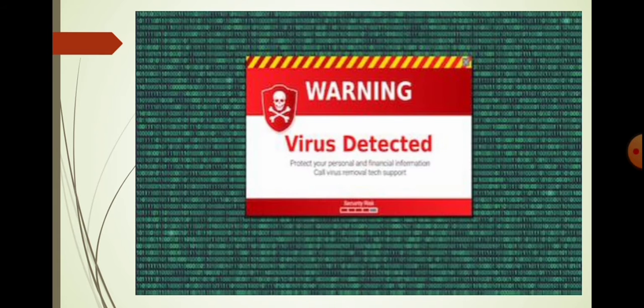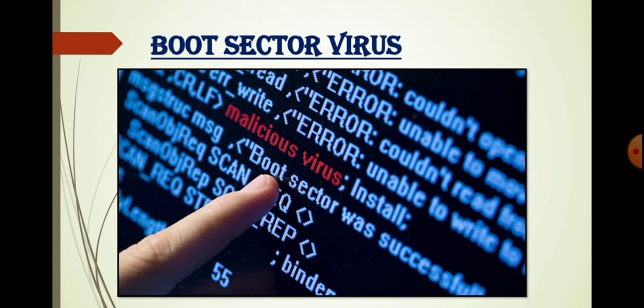First one, boot sector virus. Boot sector virus affects the boot sector of the hard disk. This is a crucial part of the disk which stores the information along with the program. It makes it possible to boot or start the computer from the disk.